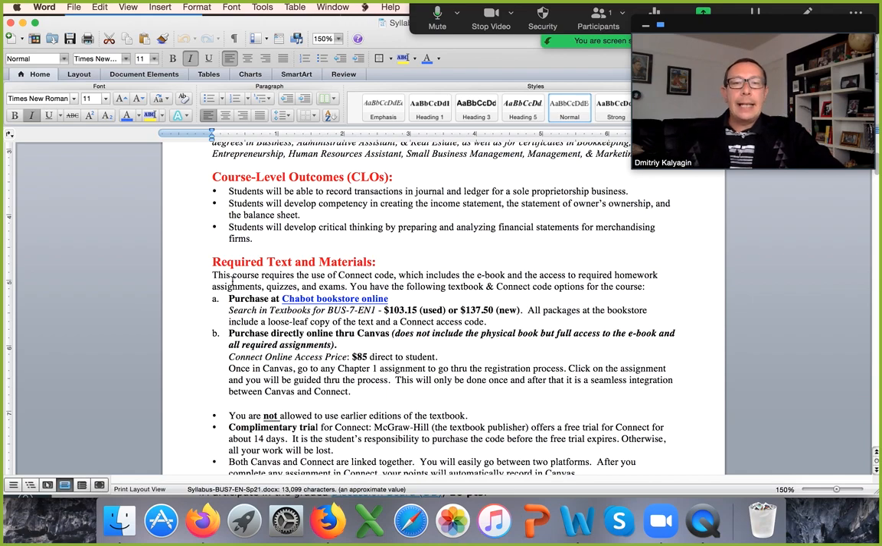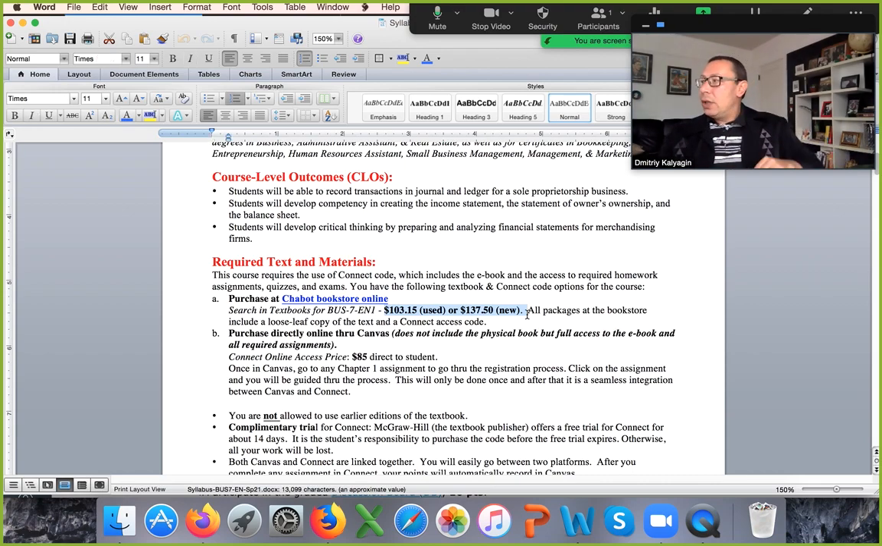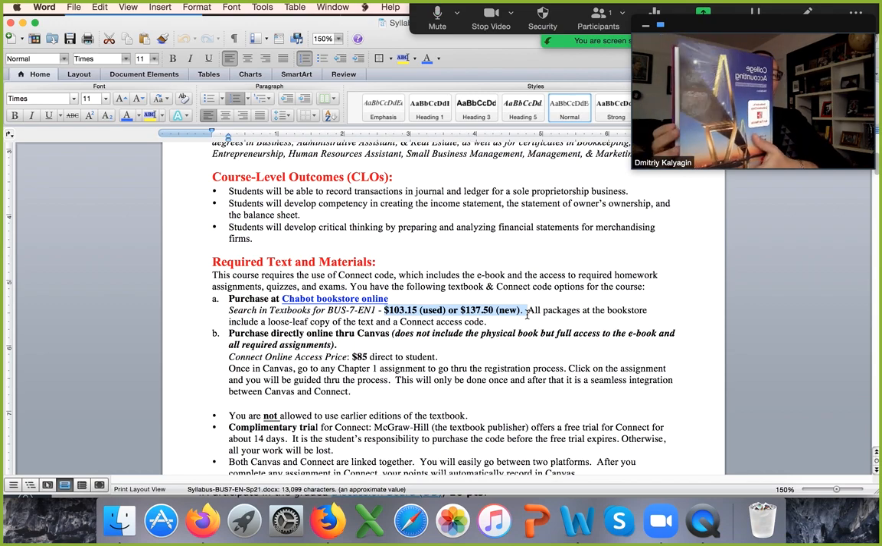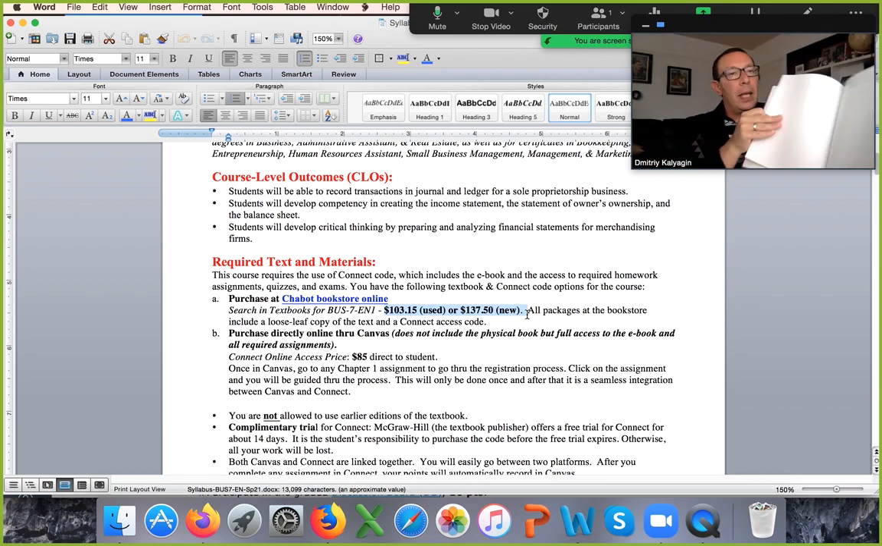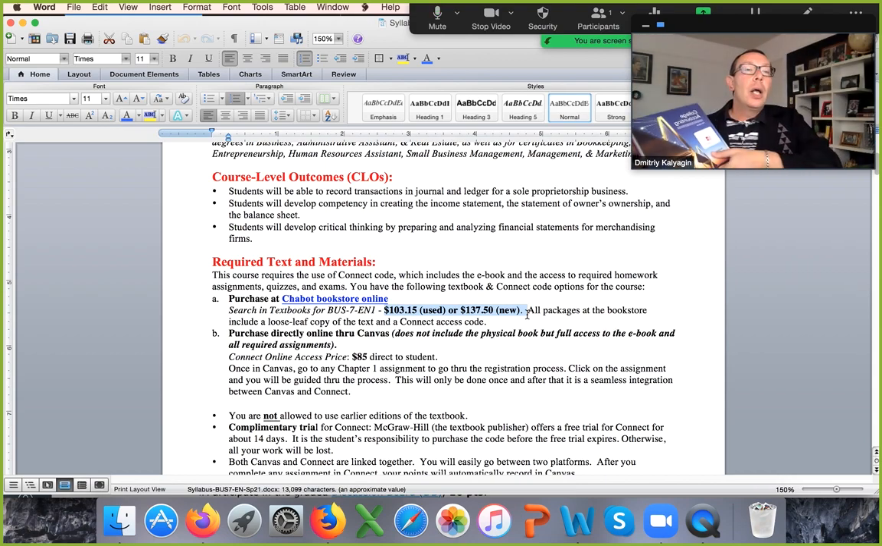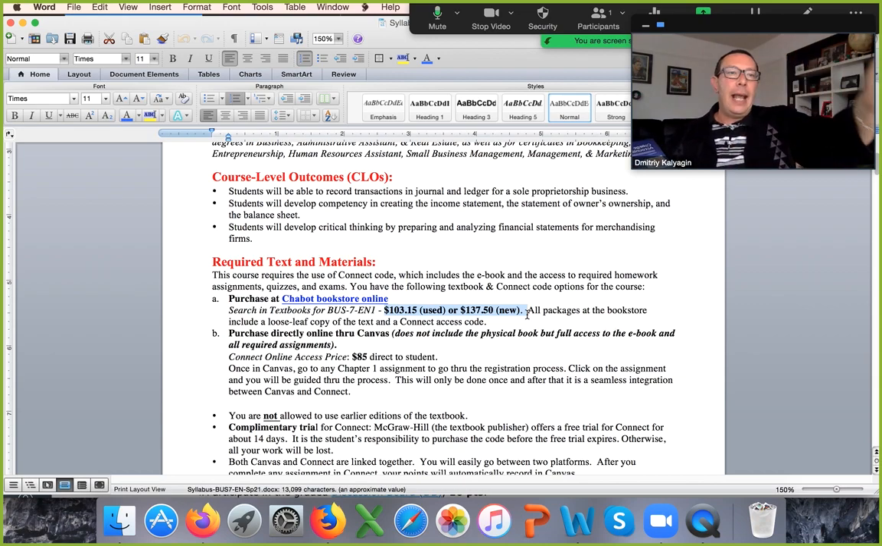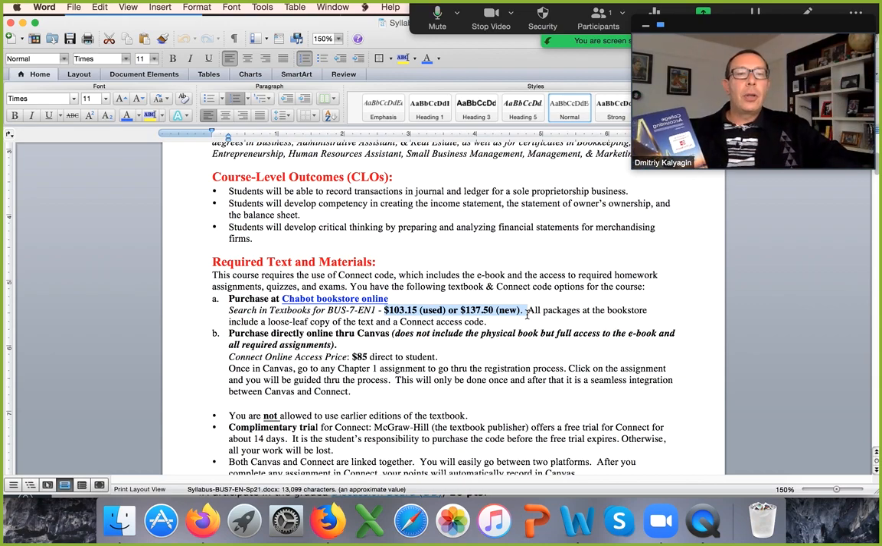So, required text and materials. You have two options. You can buy the textbook at the bookstore. This is the link, and these are the prices. So the bookstore will send you the textbook. It will be shrink wrapped. And when you open the textbook, on the last page, I don't have it, but right here you will have a code printed for our homework management system called Connect. So Canvas is our classroom. And then from Canvas, you will go through my links.